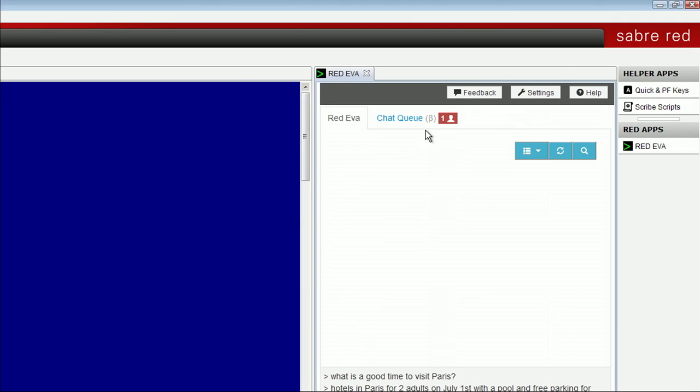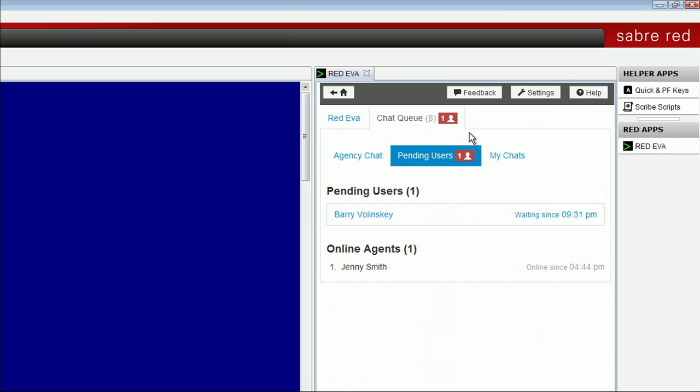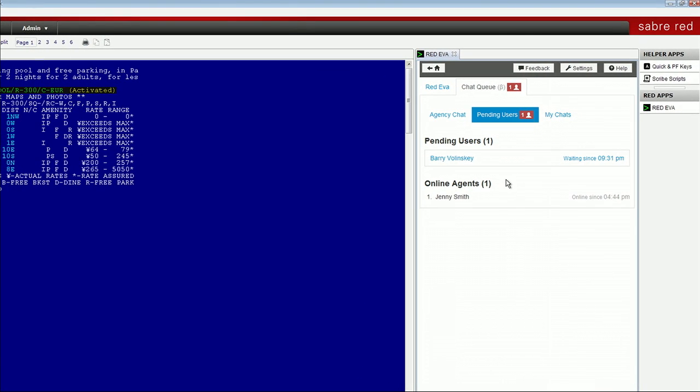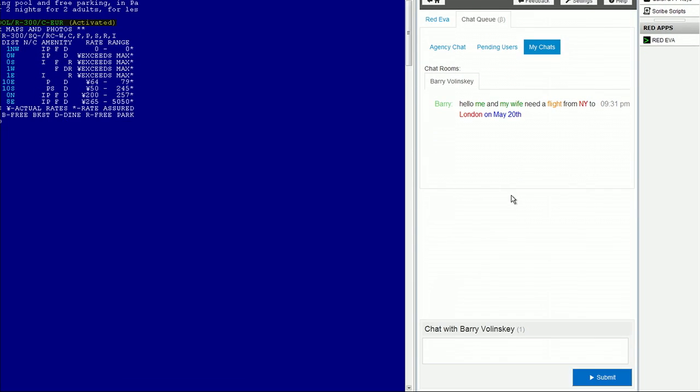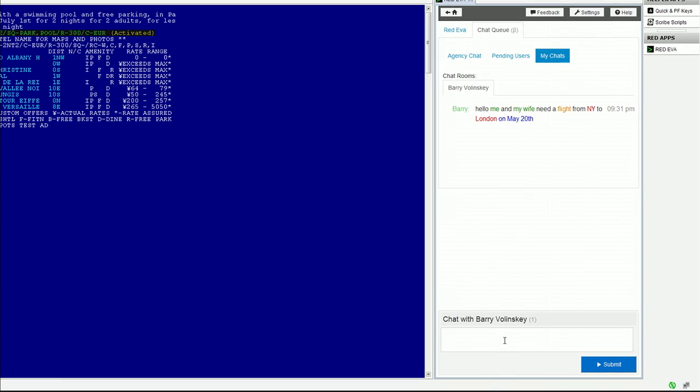Now, this queue actually is shared by a lot of travel agents that can pick up the chat and start the dialogue with the agent. So when you pick it up, it becomes your chat, and you actually own the discussion with the customer. So here we'll just send a reply from within Red EVA. And we get it back to the user, and we can continue the chat.